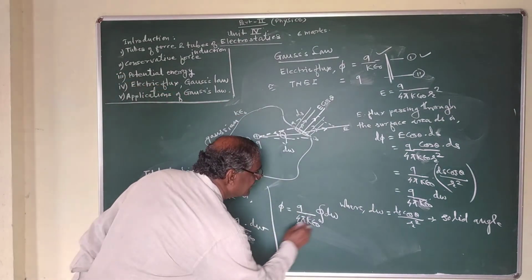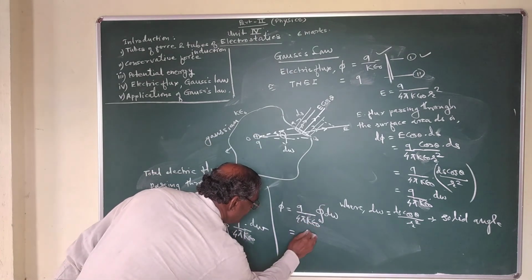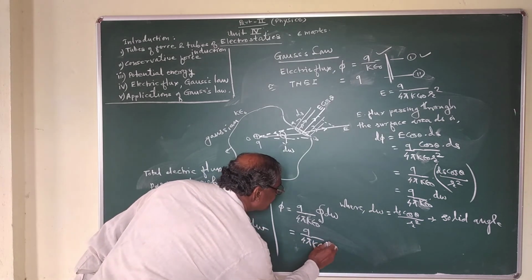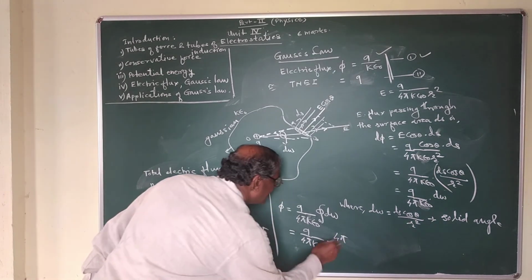So in this term Q upon 4 pi k epsilon 0 into 4 pi, the 4 pi is cancelled,